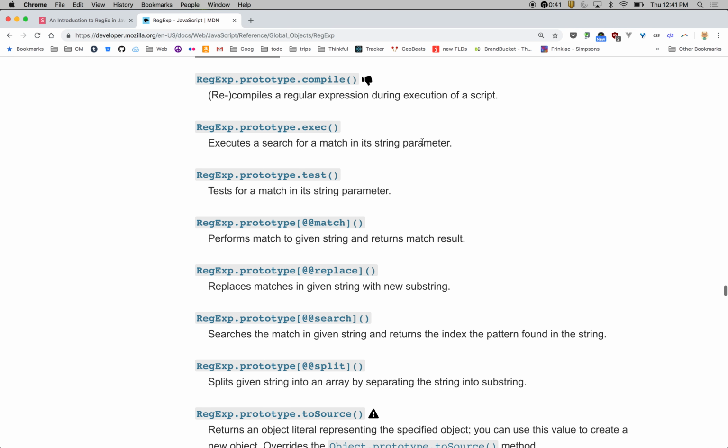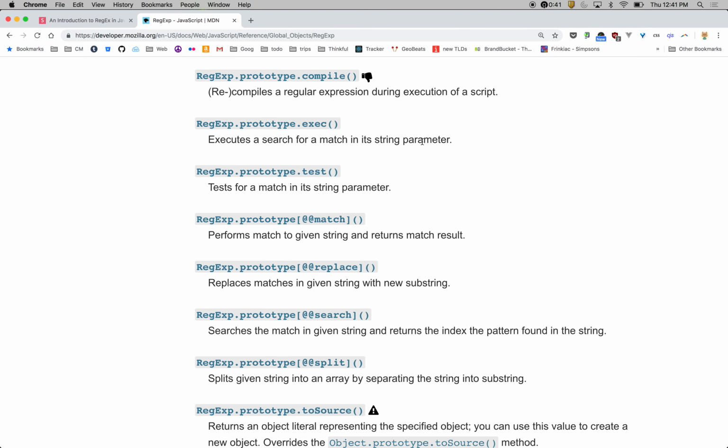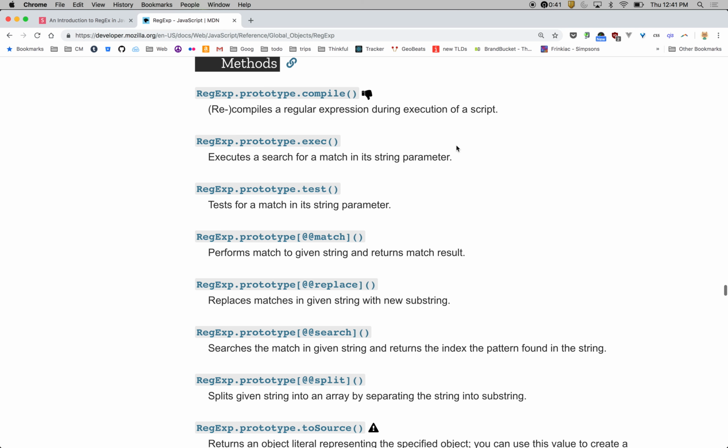So some of the regular prototypes can take normal string values, or they can take regular expressions as well. You can actually use a regex on split too. That's something I learned during this. I didn't know you could do that. So if you wanted to split on multiple values, I haven't needed to do that, but that's cool. There's also exec, for execute. I don't use that one that much.